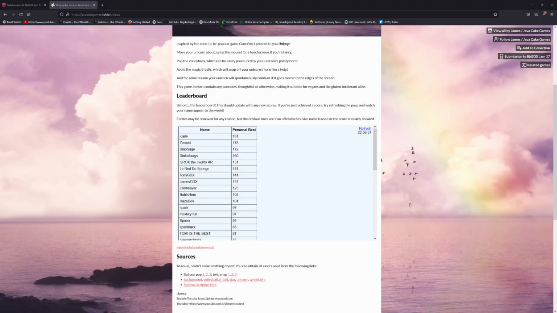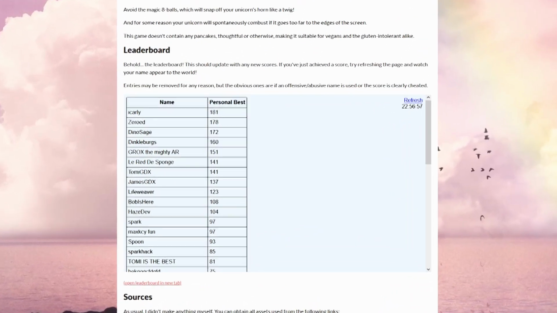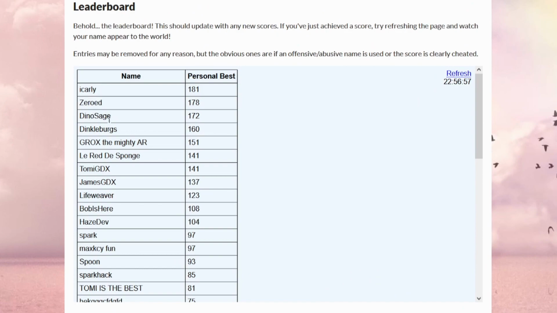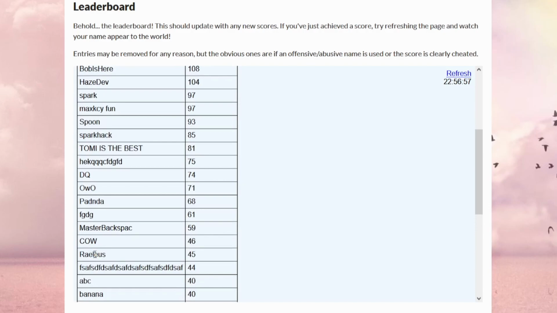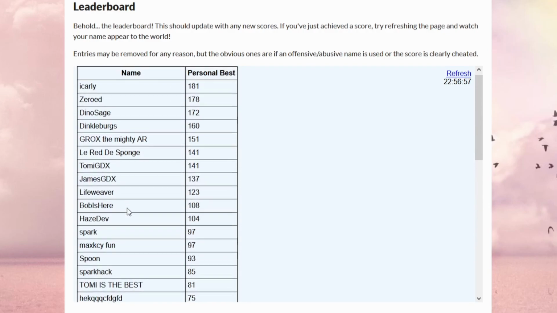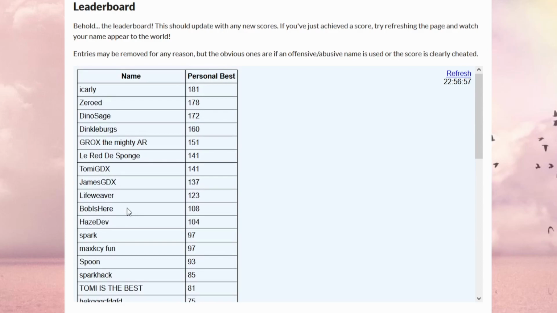Alright, now, the people who got these numbers are definitely skilled and dedicated players. They put their mind to it. And it's important to note that some of the people under iCarly are people we actually know from the libGDX server. We have Zeroed, DinoSage. Oh, Dinkelbergs is up there, so that's actually my high score that I just got legitimately. Grox, Red Sponge, Tommy GDX, James GDX. Bob is here, Haze Dev, Spark, Sprack, Max, Pan, Aurelius, Mike. These are lots of respectable names to beat.